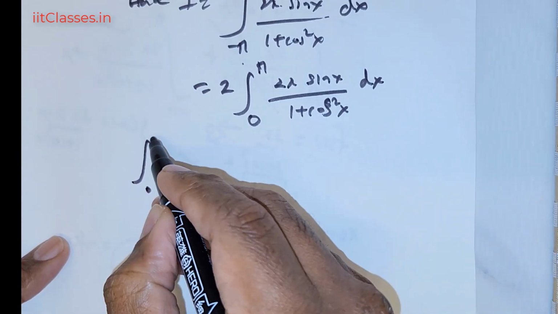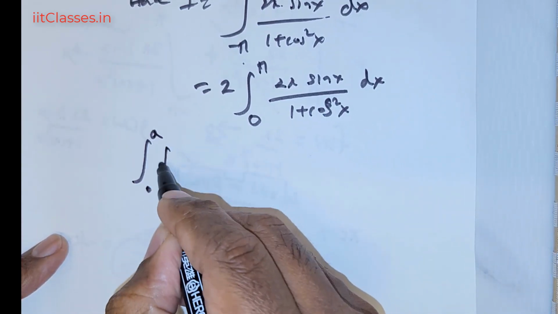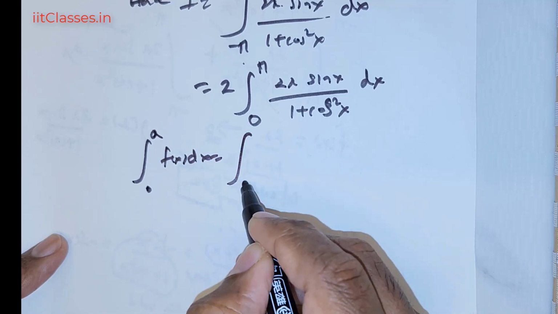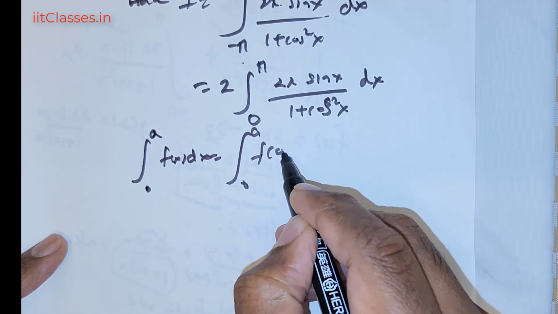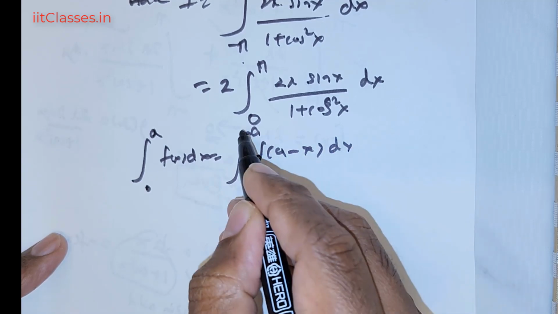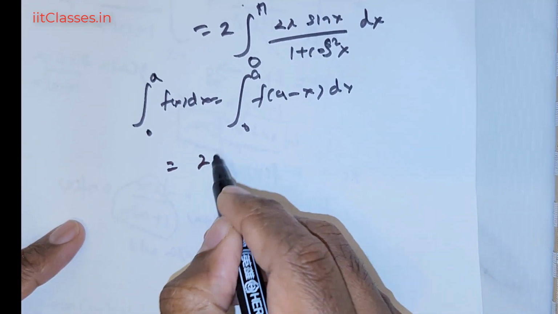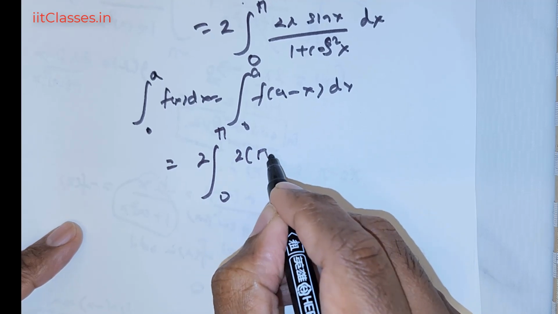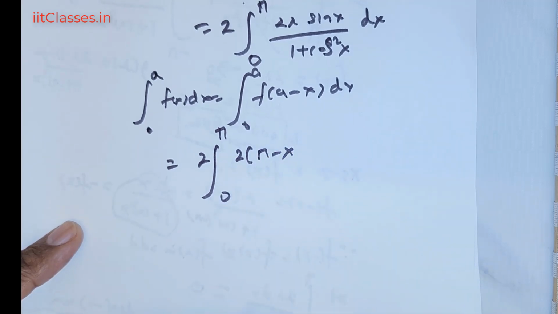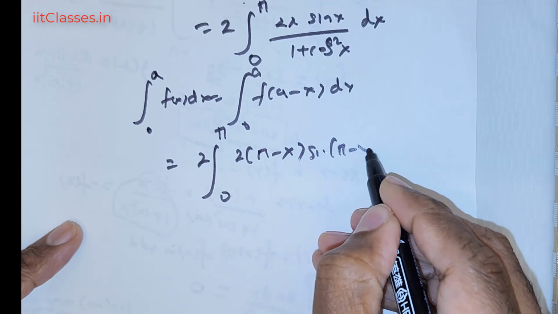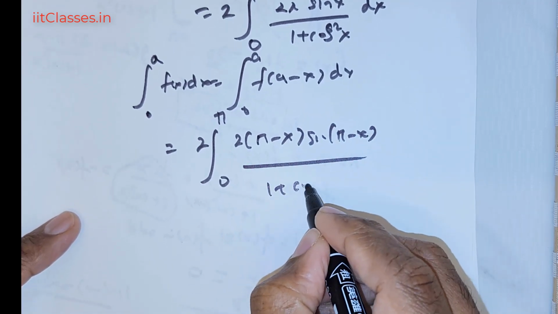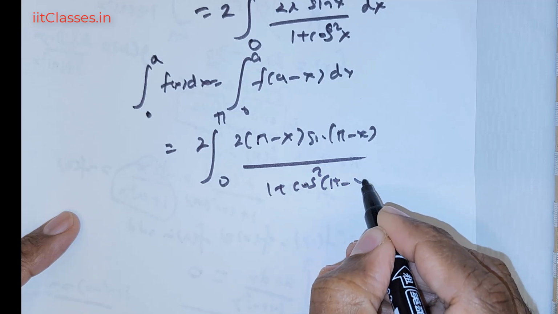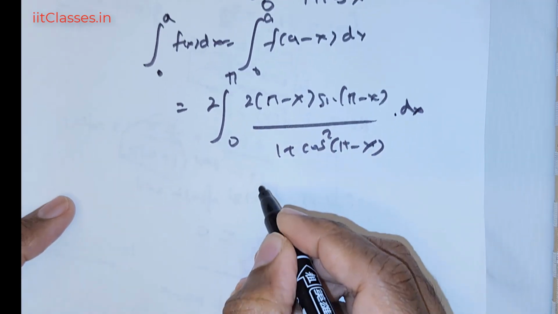Now there is a property that the integral from 0 to a of f of x dx is equal to the integral from 0 to a of f of (a minus x) times dx. So by this property, this is going to be equal to 2 times the integral from 0 to pi of 2 times (pi minus x) times sine of (pi minus x) divided by 1 + cos squared of (pi minus x) times dx.